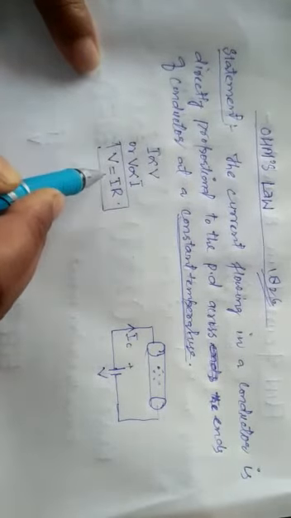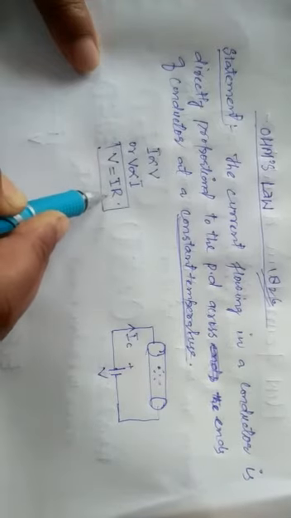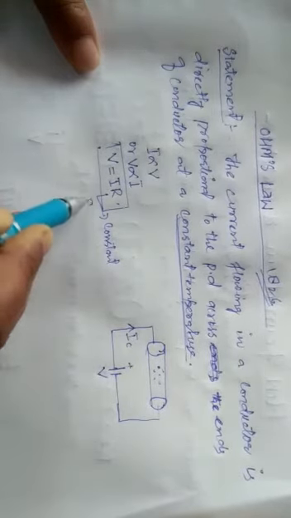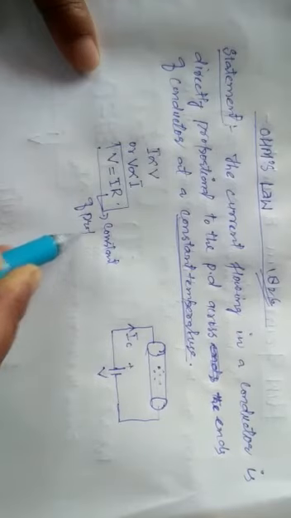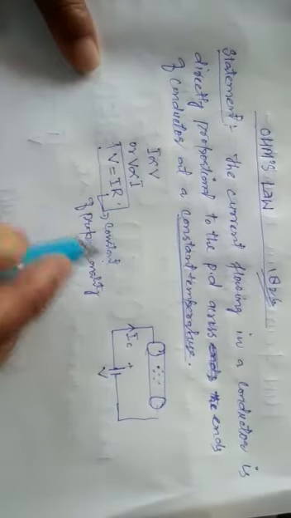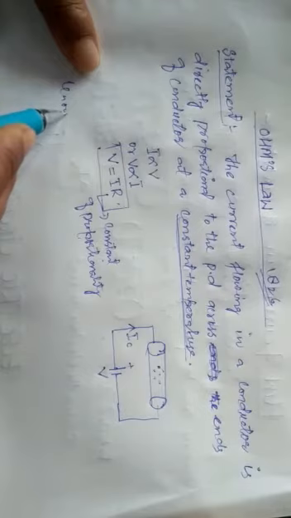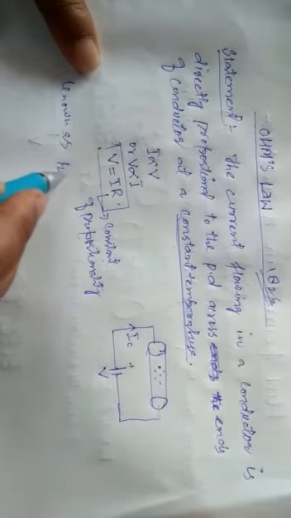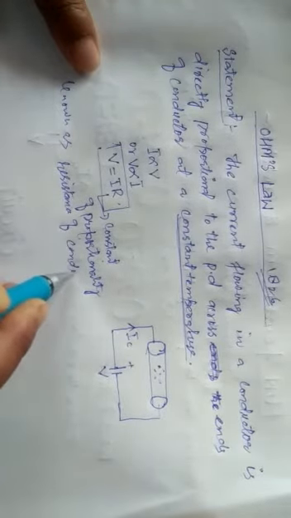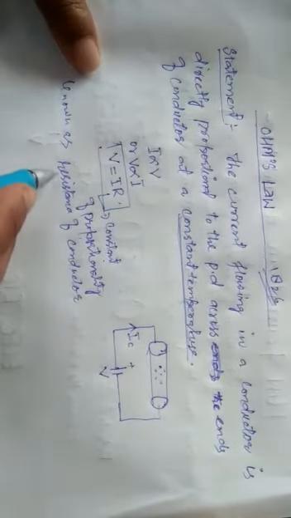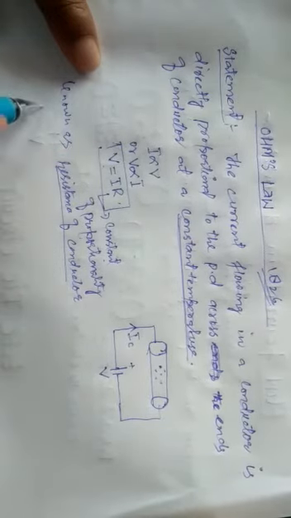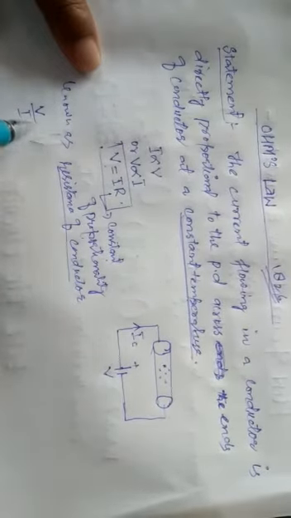Thus, the potential difference is equal to the product of the current flowing through it and R, where R is the constant of proportionality, known as the resistance of the conductor.